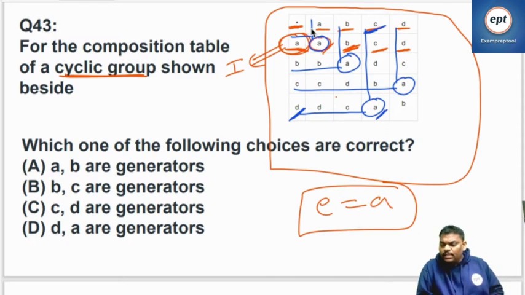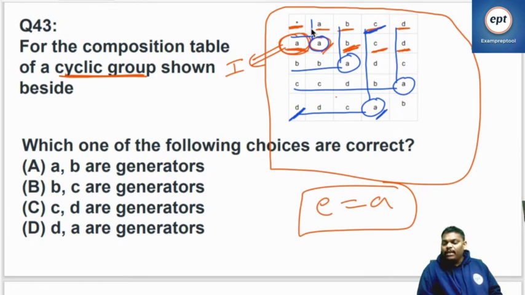After finding the identity element, in every row, circle the identity element. To get the identity element in every row, the elements you did the operation on are going to be inverses.